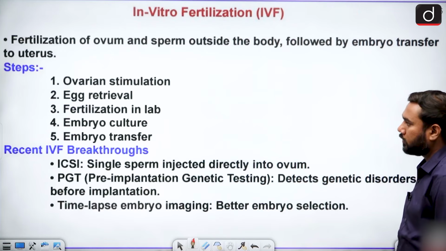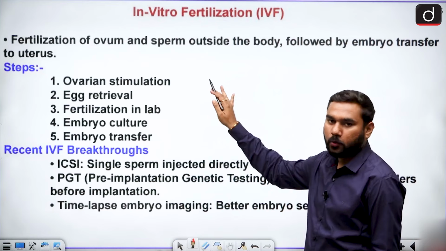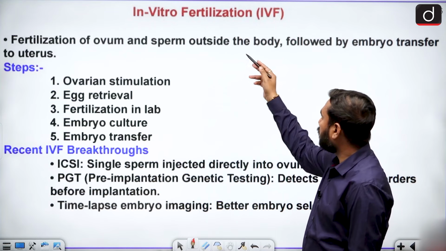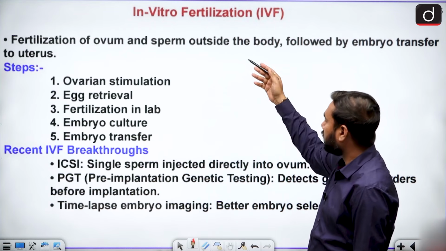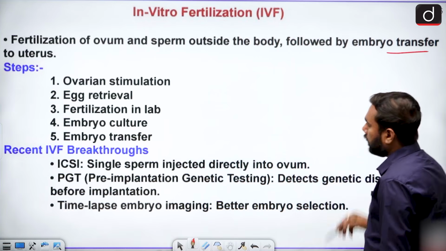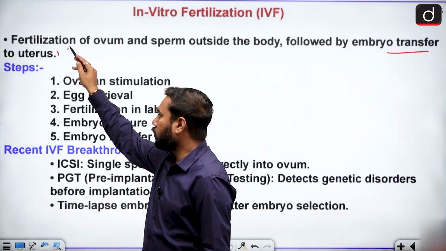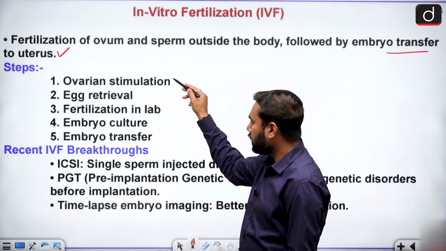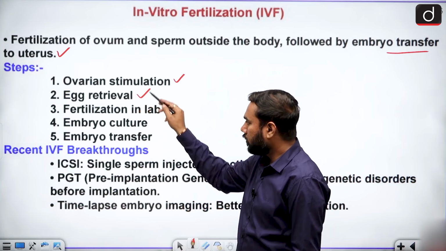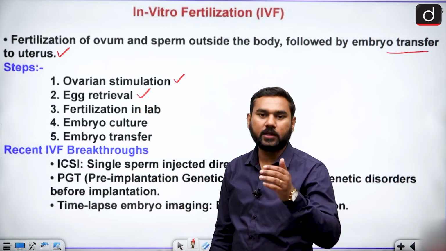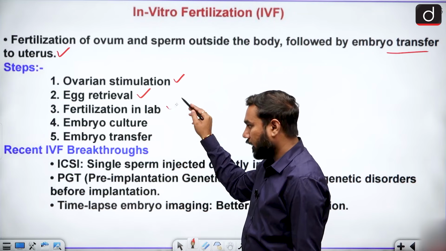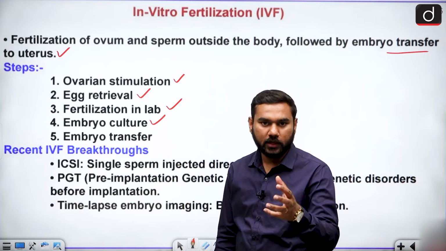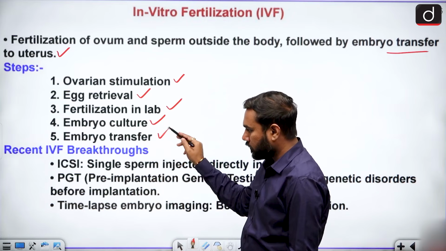When we talk about its effect, the first and most important part is IVF. So it is fertilization of ovum and sperm outside of the body, meaning outside of the mother's body, and you can just implant the embryo into the uterus. What are the steps? First, ovarian stimulation, then egg retrieval, meaning you take the egg from the mother's body, then fertilization in the lab, embryo culture, which takes 7 to 8 days for growing the embryo, and then there is embryo transfer.